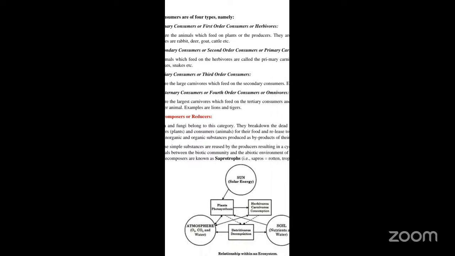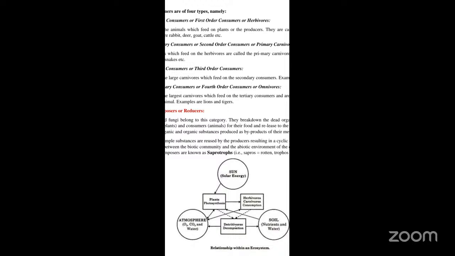Now, the Sun is the main ultimate source of energy. The plants take up the energy that is radiated from the sun. They undergo photosynthesis and they produce the food. Once they produce the food, this is taken up by the herbivores and then the carnivores, and they consume it.